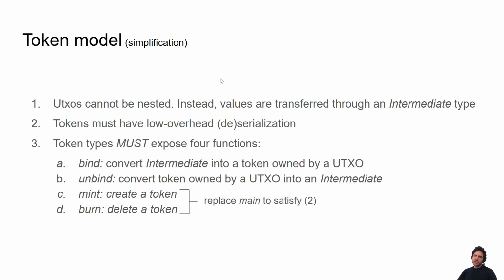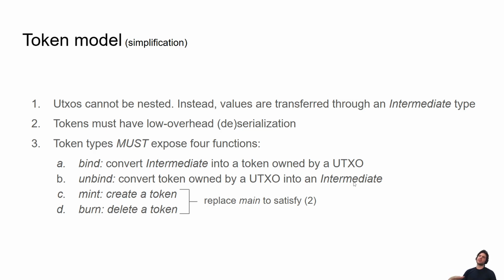So we introduced 3 rules, which help constrain this. The first one is that UTXOs cannot be nested at all. There's just no nesting. Instead, values, aka tokens, are transferred through an intermediate type. To make this not have a huge performance hit, tokens must have a low overhead serialization and deserialization. And tokens must expose 4 functions: a bind and an unbind function that basically convert this intermediate type into something owned by a UTXO, and convert a token owned by a UTXO into the intermediate type.